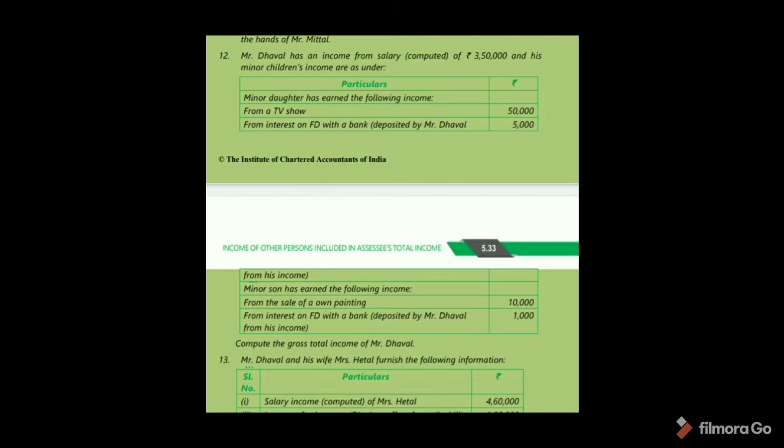From sale of own painting, it is based on his skill, so it should not be included in Mr. Dawal's income. And next, from interest on fixed deposit with a bank by Mr. Dawal from his income 1,000, there is an exemption of 1,500 now. So from the son's income, no income should be included in Mr. Dawal's income. So total gross total income of Mr. Dawal is 3,53,500. Okay.